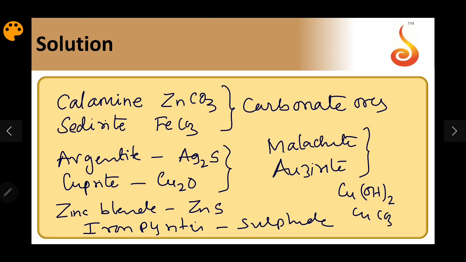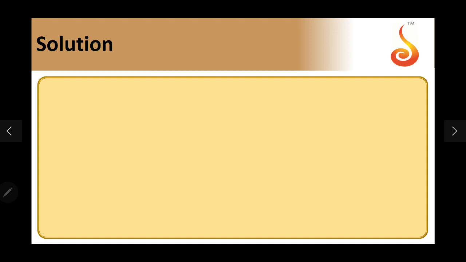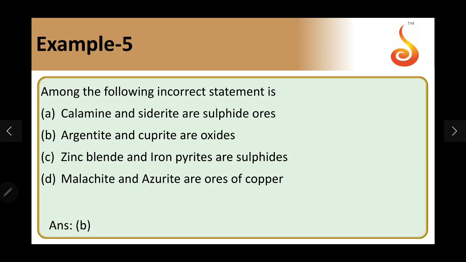We'll go to the options now. So let us see the options. Calamine etc. is given as sulfide ores. This is incorrect. This is also incorrect. This is correct, and malachite and azurite are ores of copper. So the answer should be both A and B. Answer should be both A and B.